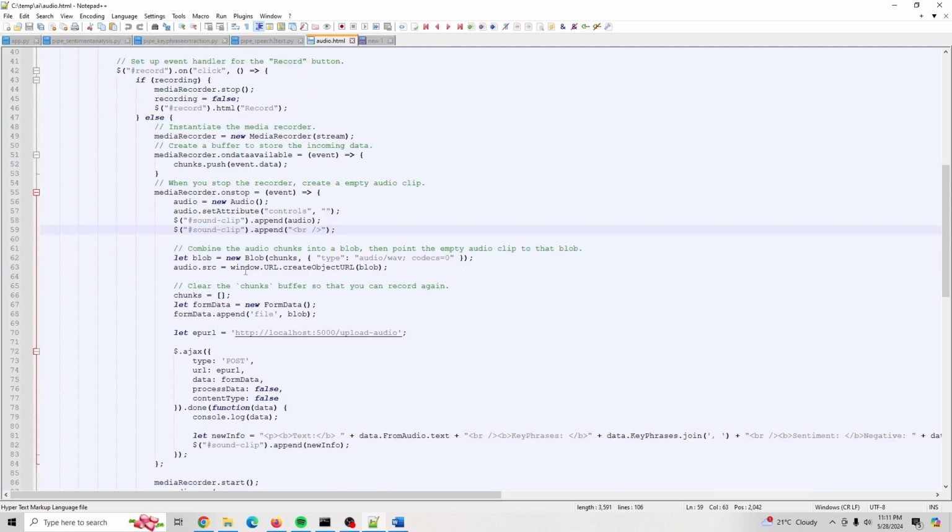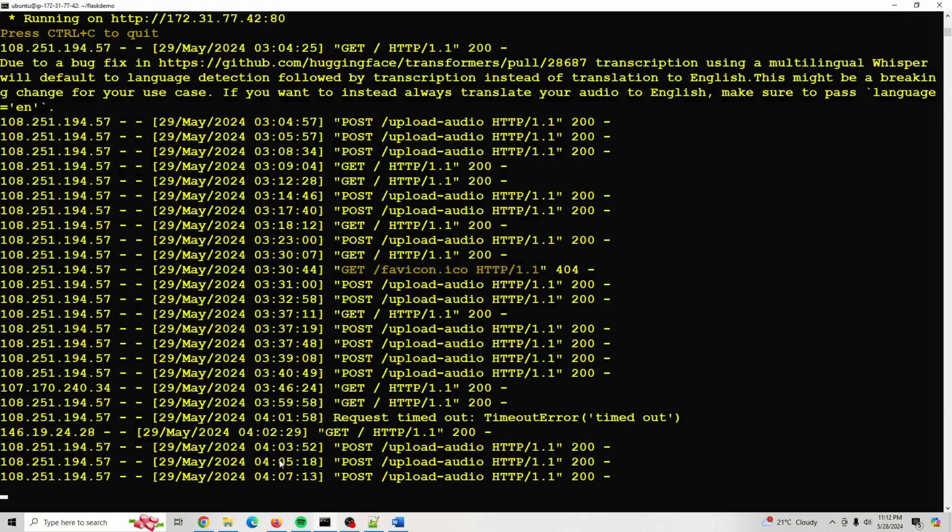So this is kind of standard practice nowadays. We want to send that to the server. I was using localhost, my own computer, but eventually I switched to an EC2 instance. By the way, I'm going to post a video on provisioning an EC2 instance to run these models.